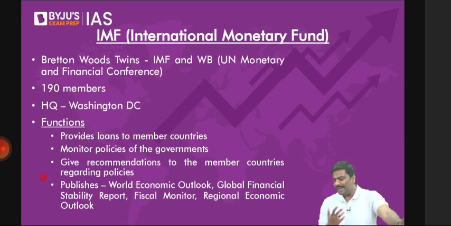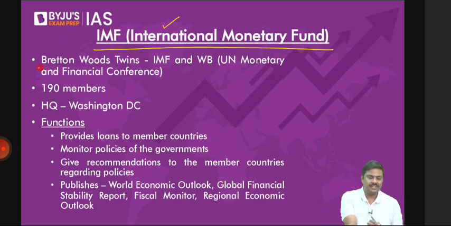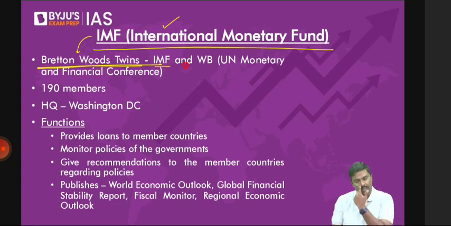And they decided to have three organizations. One is the World Trade Organization. Earlier it was referred to as ITO, International Trade Organization. We were not able to establish it, but later, after GATT, in 1995 we were able to establish WTO. Then one more organization that is relevant for you is IMF, International Monetary Fund. This is one of the Bretton Woods organizations or Bretton Woods twins, IMF and the other one called World Bank.